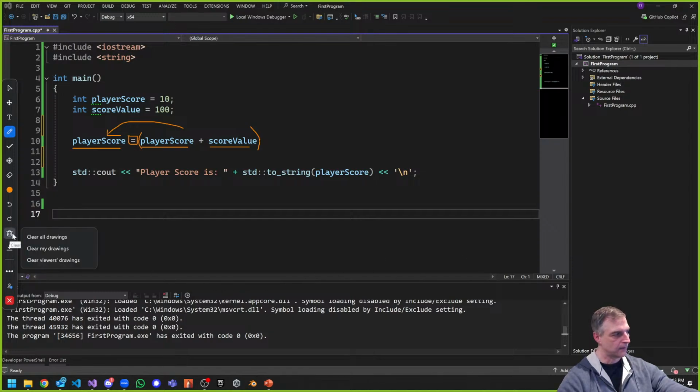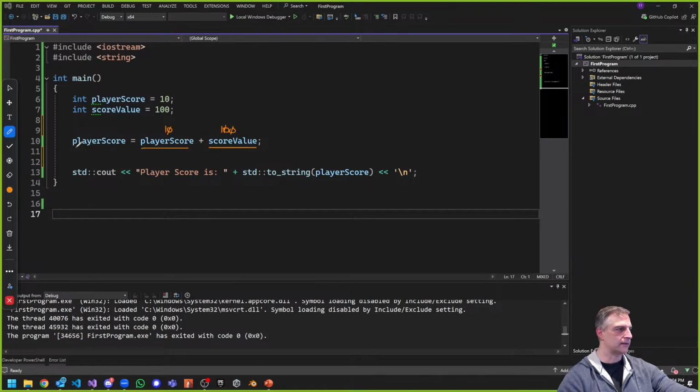But here's something. We know that player score is already equal to 10, and we know that score value is equal to 100. I want you to see player score as a stand-in for whatever value it's holding, and score value as a stand-in for whatever its value is. It's a placeholder, if you will. That's what a variable is in many ways, right?